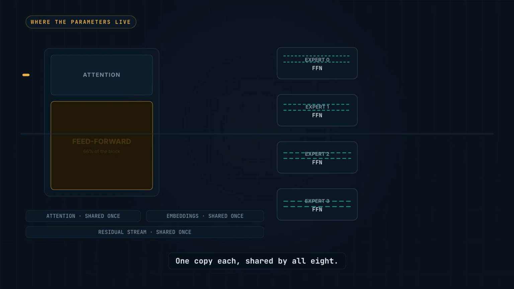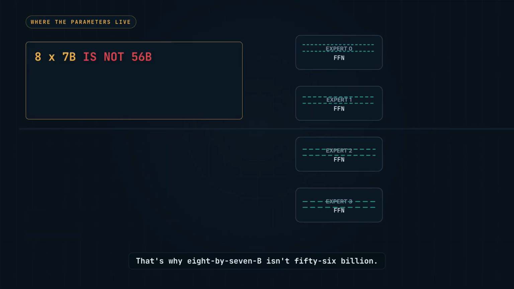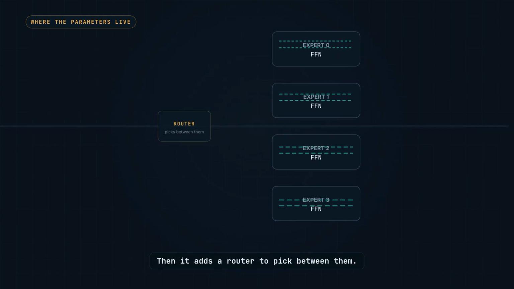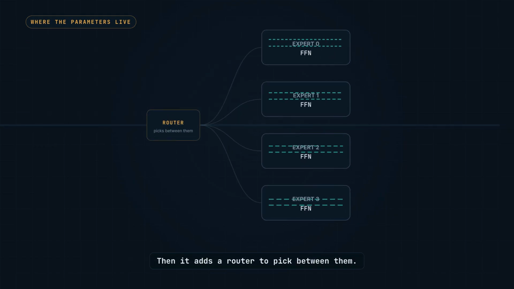One copy each, shared by all 8. That's why 8 by 7b isn't 56 billion. Only the feed-forward side gets copied 8 times. Everything else is shared once, so the total lands at 47. Then it adds a router to pick between them.